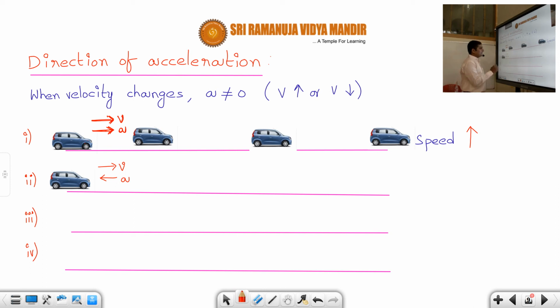Now suppose we are applying the brakes. The car is already moving, and we are applying the brakes. That means the acceleration is negative, towards the left side, but the velocity is toward the right side. So what will happen now? The car speed will decrease. Correct or not, students?